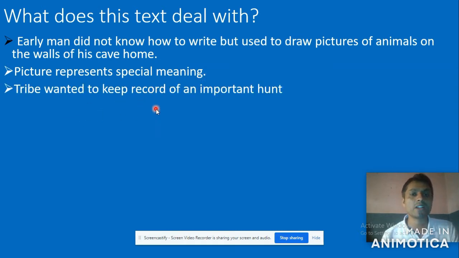Tribe wanted to keep record of an important hunt. A tribe, some ethnic group, a people who belong to some ethnic group, it's called a tribe. A tribe wanted to keep record of an important hunt, right? Actually their profession was hunting animals, but they had to keep record of such an important hunt by drawing a picture on their cave home, right?